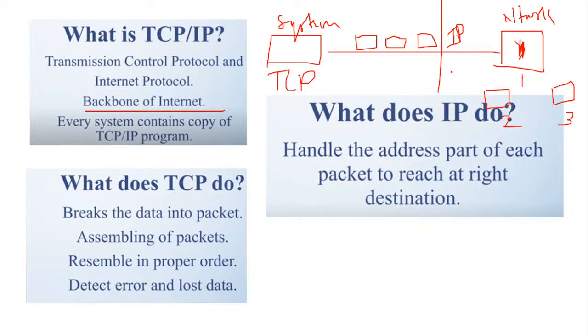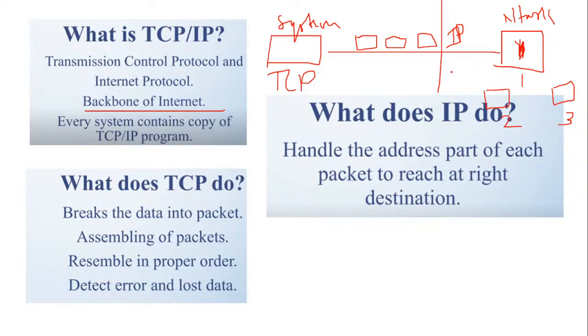What is the work of TCP? Whatever data a system wants to send, TCP has to first establish the connection, and the data has to be broken down into small packets. Here TCP's work is over. Now how do we identify that the data will reach that specific network? Now the work of IP starts, that is Internet Protocol, which will identify the right address, connect to the right network with the help of the address, and transfer the data to the right destination. That is the work of IP.